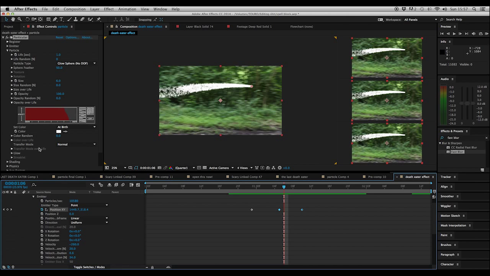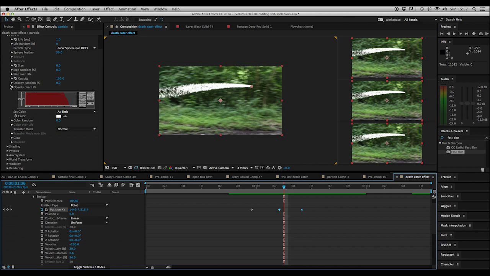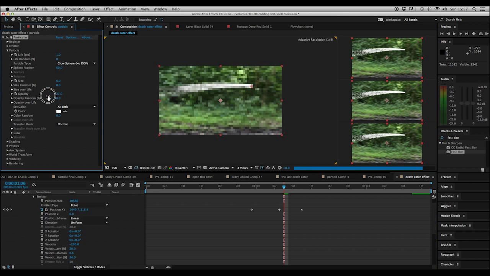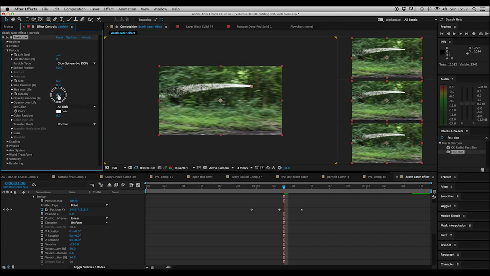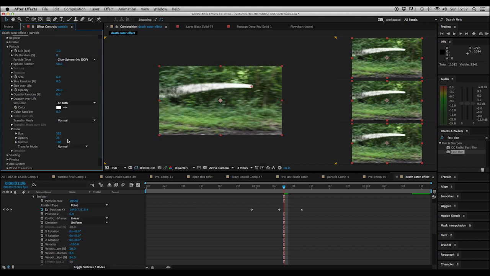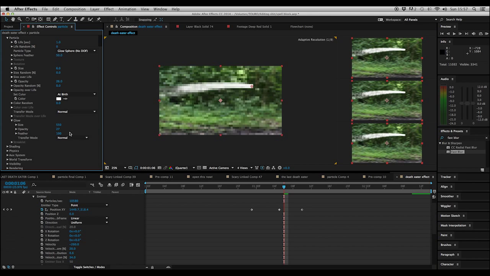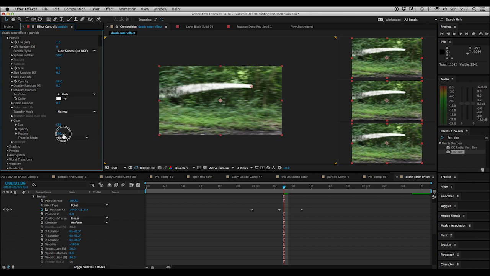So you should have something looking a bit like this. I'm going to change the opacity down a bit, just so it blends in with the background maybe a bit more. You can have whatever glow you want, but just tweak it. Do what suits you best.